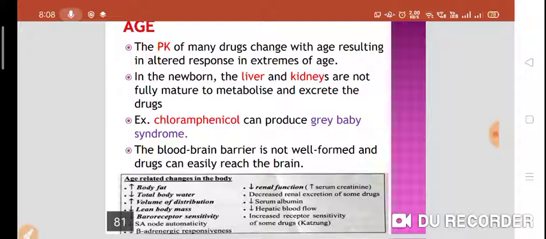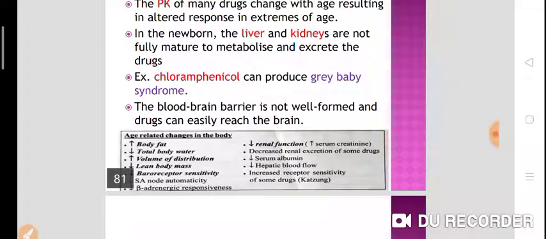Now, what are the age related changes in the body? There is increase in the body fat, decrease in the total body water, increase in the volume of distribution, decrease in lean body mass, decrease baroreceptor sensitivity, decrease SA node automaticity, decrease beta adrenergic responsiveness. One more thing, decrease renal function, so there is increased serum creatinine, decrease renal excretion of some drugs, decrease serum albumin, decrease hepatic blood flow, but increase receptor sensitivity of some drugs. So these are the age related changes in the body.